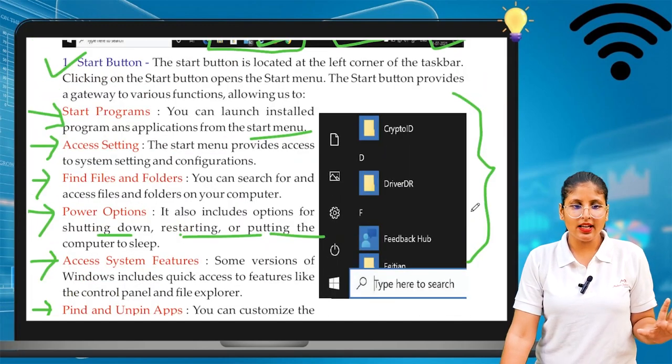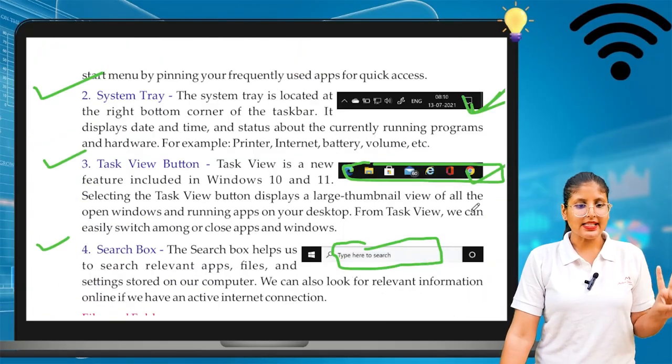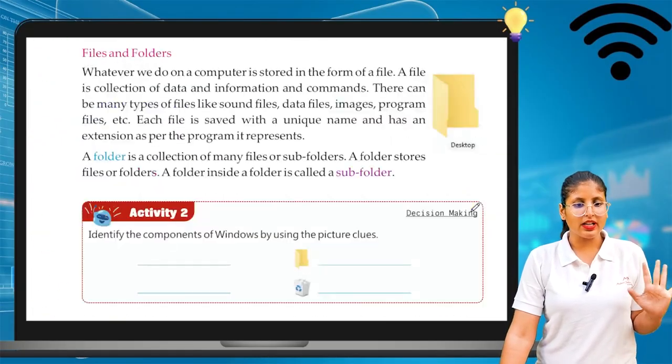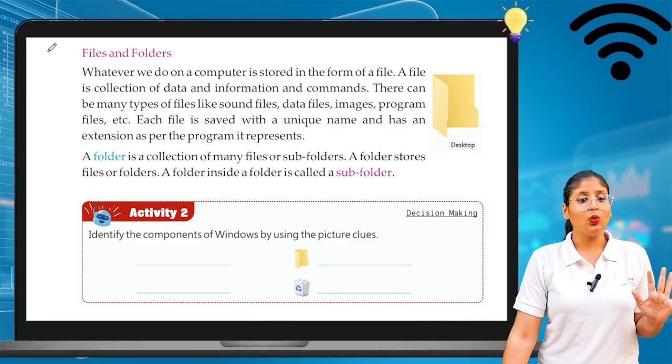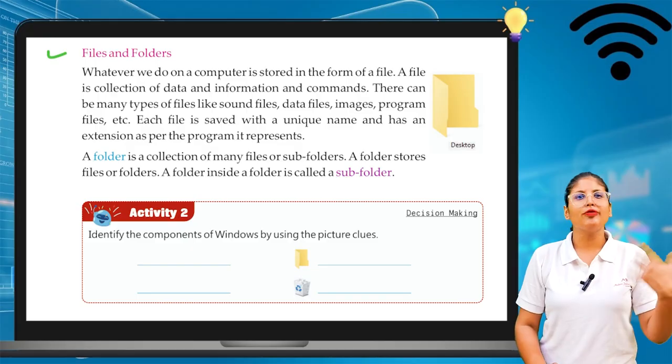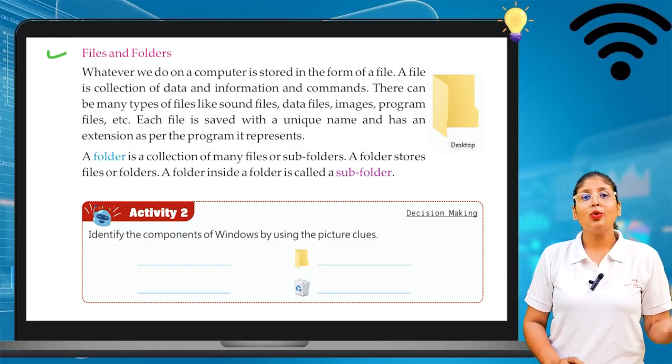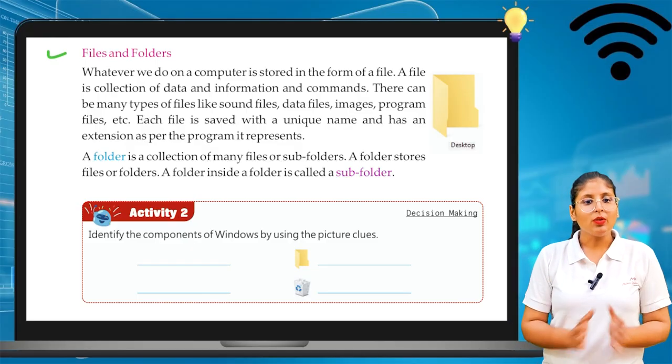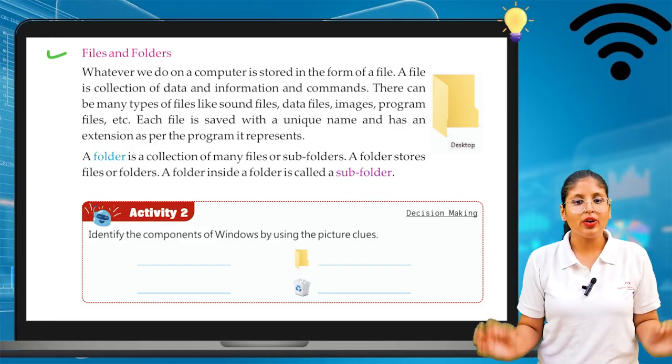Now the thing is clear: what is the start button, what is the system tray, what is the task view button, what is the search box. Now we will see files and folders. In the computer, lots of files and lots of folders are created. So what is the role of that? Let's see. Whatever we do on a computer is stored in the form of a file.